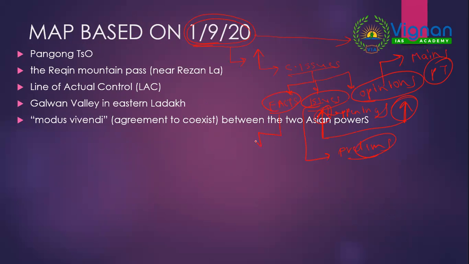And coming to facts, UPSC won't ask silly facts. What kind of facts you can expect from the UPSC standard, I'll be telling you in a further lecture.